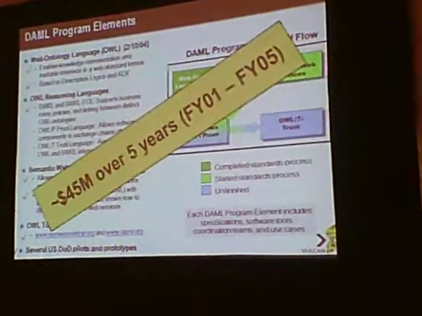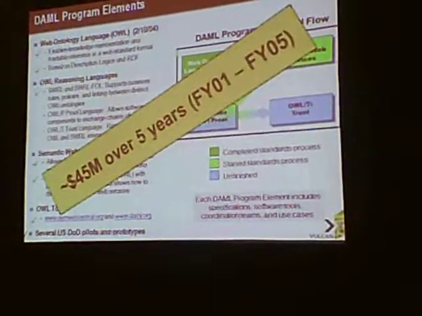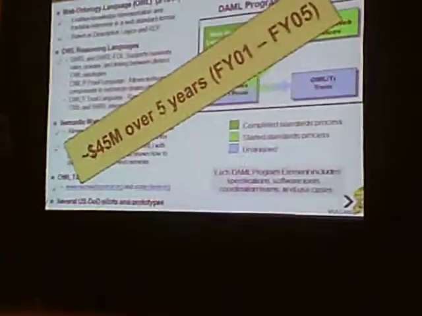So we built the web ontology language. This is about 5 years ago today. We built some reasoning languages, some rule languages, a whole bunch of work on semantic web services, which has not moved as much as we had hoped. A bunch of tools, and actually some of those websites are still live, sort of for historical interest. The DAML website is still live. And we had a whole bunch of pilots and prototypes. This costs money, and you know, being a good taxpayer, I think you should know how much it costs. It costs about $45 million to do all that over 5 government fiscal years. So that was the investment.